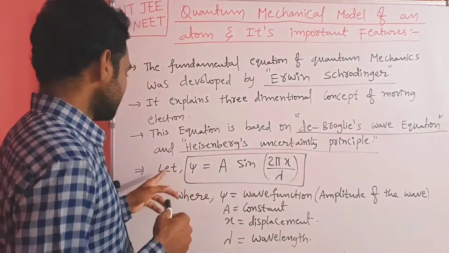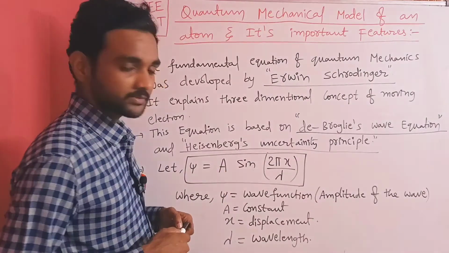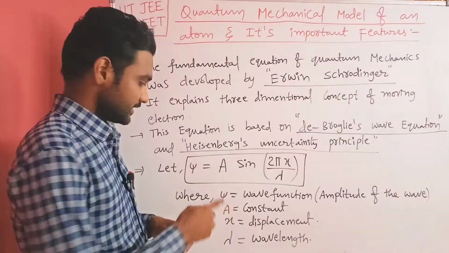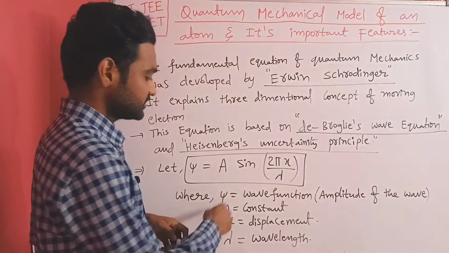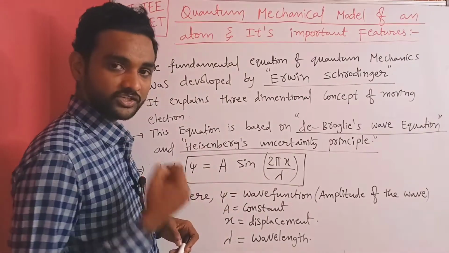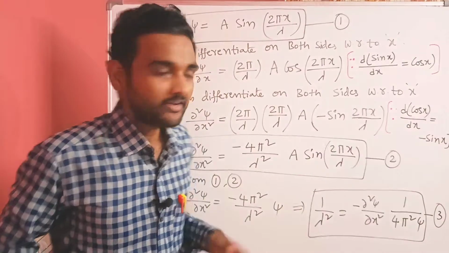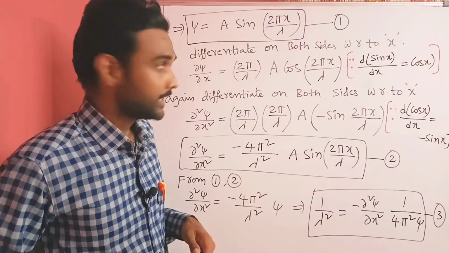Let psi is equal to a sin 2 pi x by lambda. It is one of the wave functions, where psi is the wave function, which means amplitude of wave, a is a constant, x is the displacement, lambda is the wavelength. Psi is equal to a sin 2 pi x by lambda.